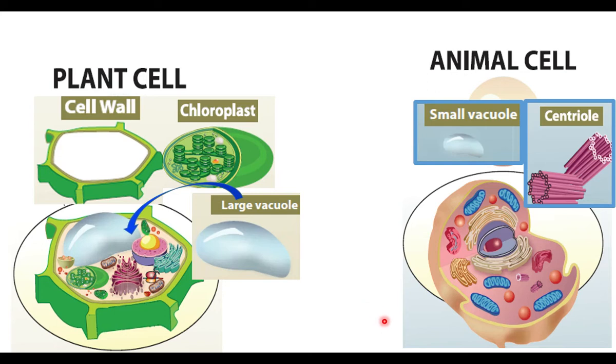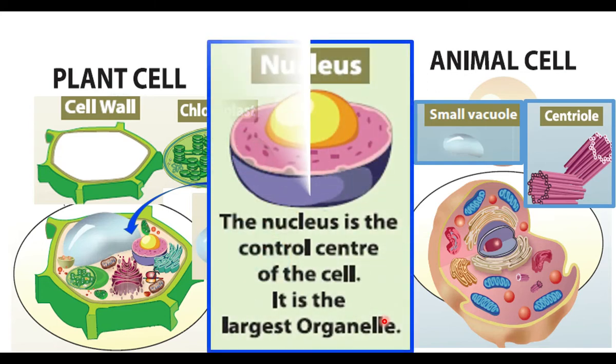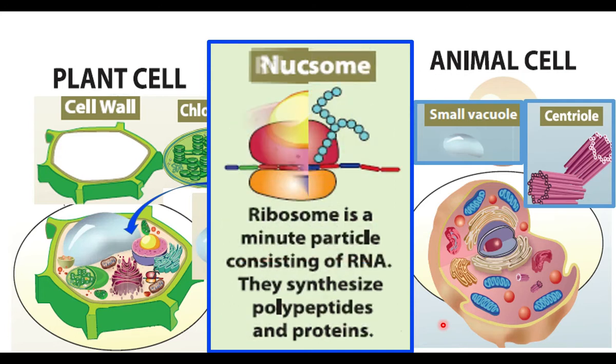The cell has a controlling center, that is the nucleus. Nucleus is the controlling center of the cell. It is the largest organelle. What are organelles? The smaller structures found inside the cell are called organelles. And ribosomes are protein factories.